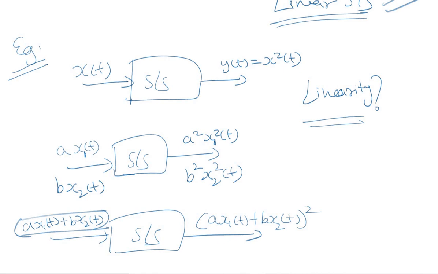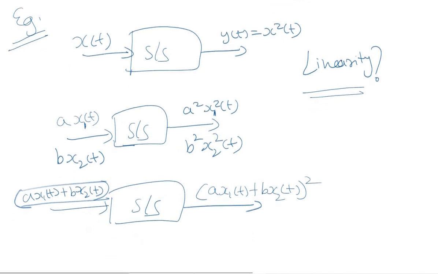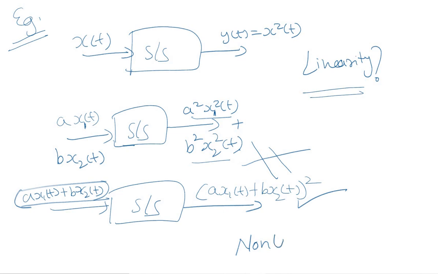Now let us analyze whether the system is linear or non-linear. Let us verify whether this output is equal to the sum of individual outputs or not. This is the sum of individual outputs, this term plus this term. Are these two equal? No. These two terms are not equal. Hence, we can say that the system does not follow the superposition principle. Hence, this system is a non-linear system.